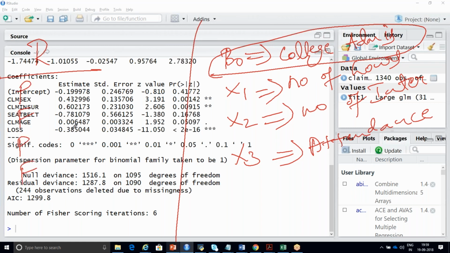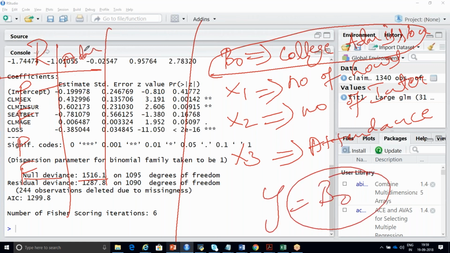As I told you, null deviance is calculated just on your beta naught. Beta naught I have given as college admission. So just by getting into college admission, will a student pass? Or can we analyze? No. Your error will be very high when it comes to only beta naught, because you're not including any input parameters. So with respect to null deviance, it is only calculated based on beta naught.